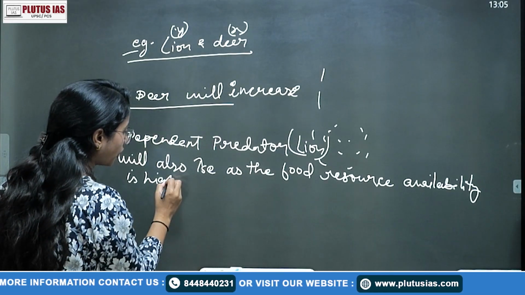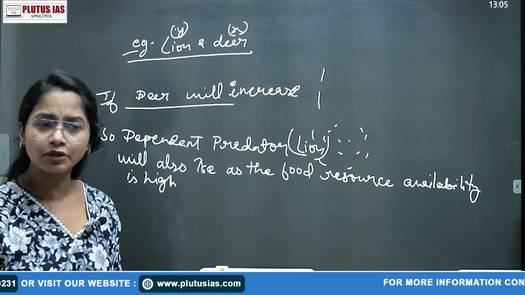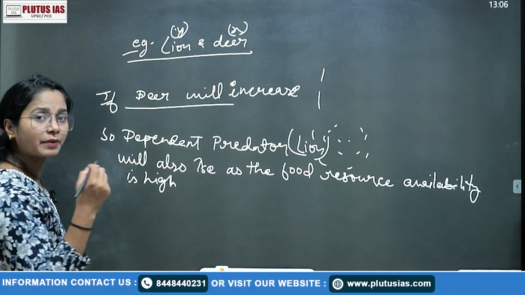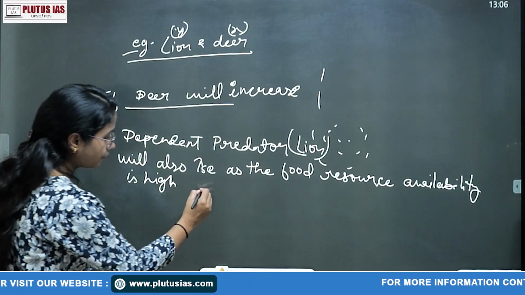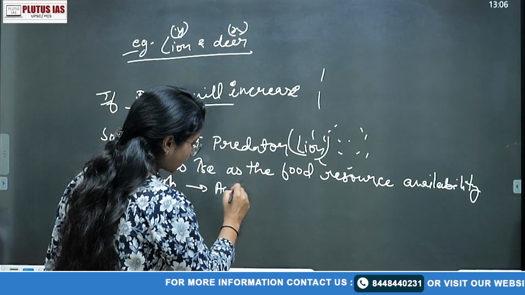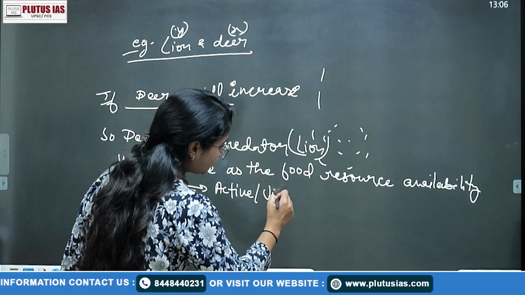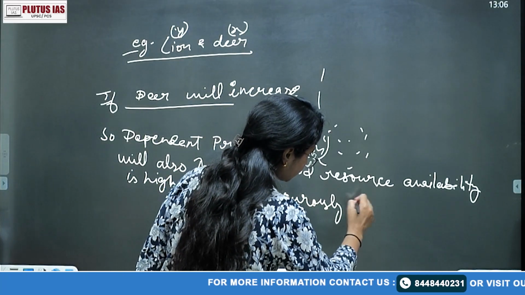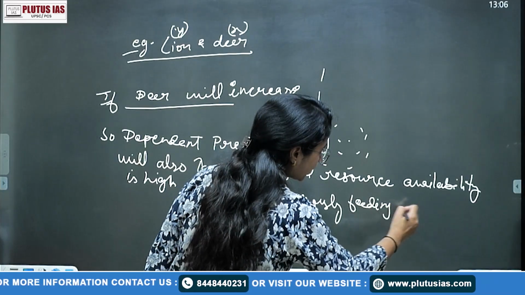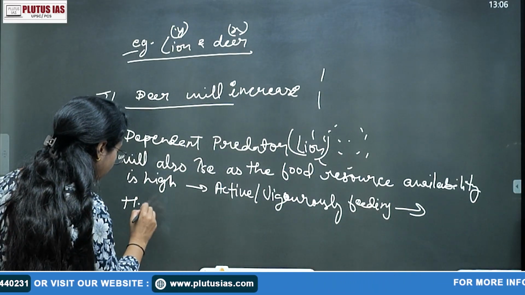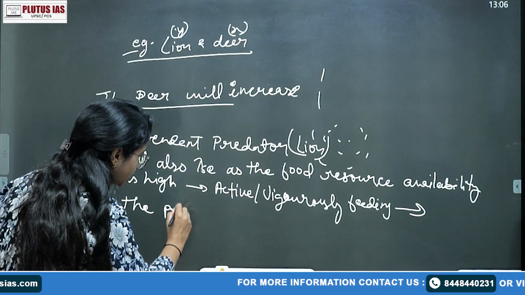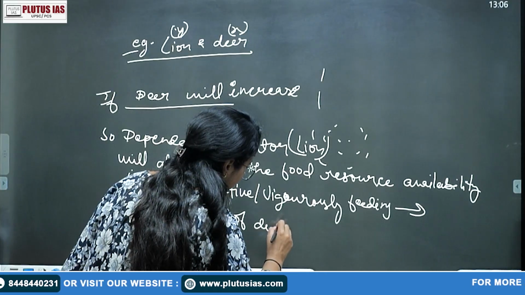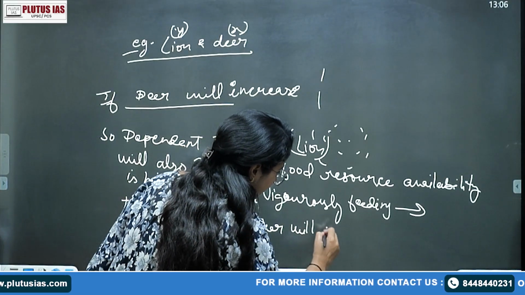Now what will happen? The lion population is vigorously feeding on that deer, right? If they are actively feeding on that deer, that is your alpha, beta, gamma. So with active, or better to say vigorous feeding, the population of deer will decrease.